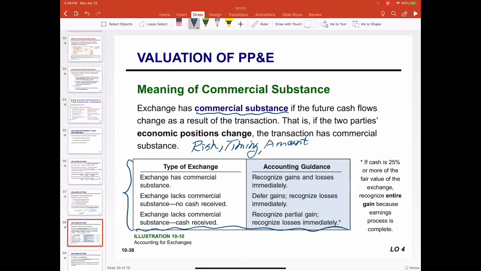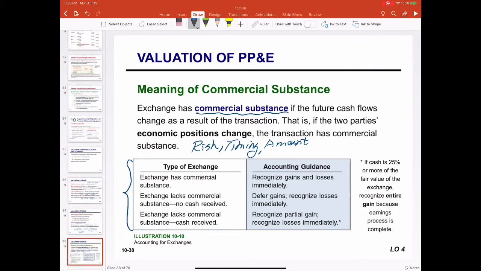In the exchange of non-monetary assets, the fair value and book value of the firm's old PPE may differ. This will result in gains or losses. But the accounting treatment for the recognition of gains and losses is conditional, and the gains or losses recognition will affect the cost of the newly acquired PPE. I'm going to illustrate the guidelines to recognize gains and losses in the exchange of non-monetary assets. I'm going to use a flowchart to show you.